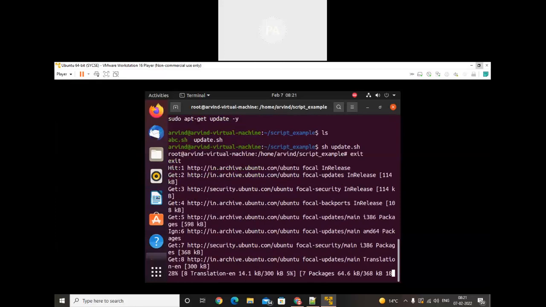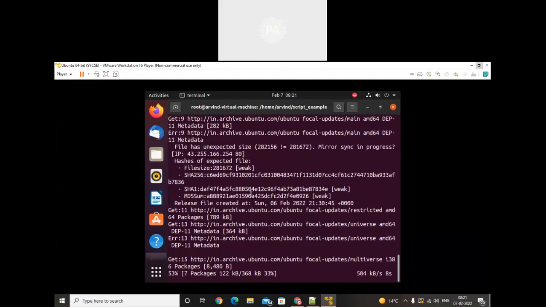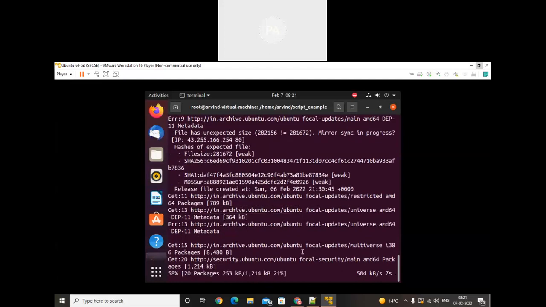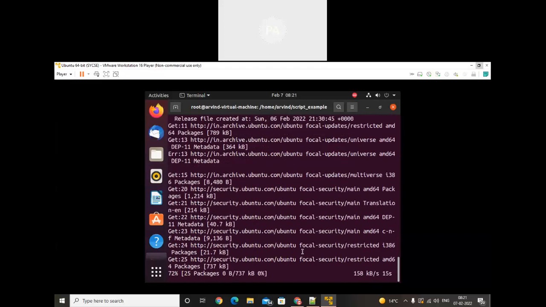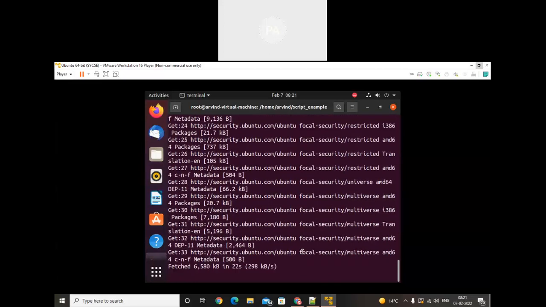See, now it is updating. It is updating after pressing enter. Okay, like that we can create lots of operations. Now it's trying to update the system. If you need to perform a bunch of commands, we will write them in the script.